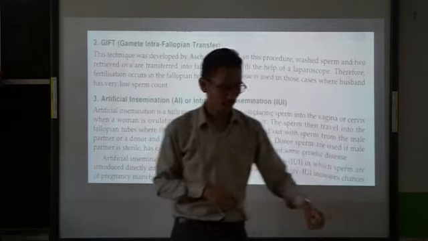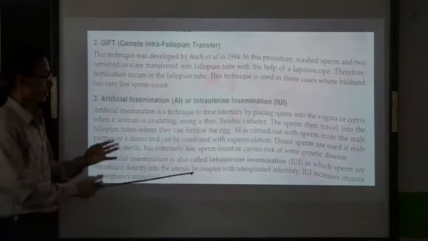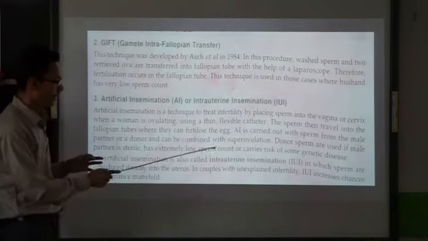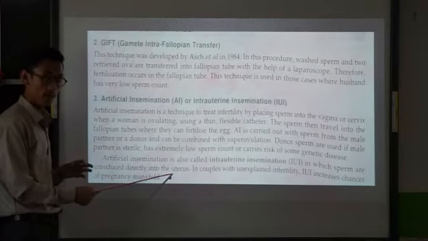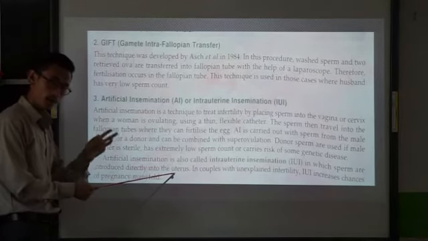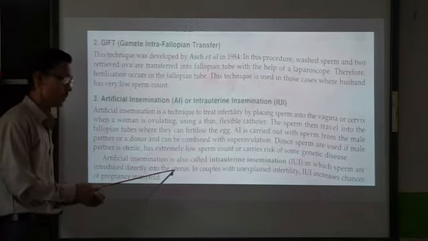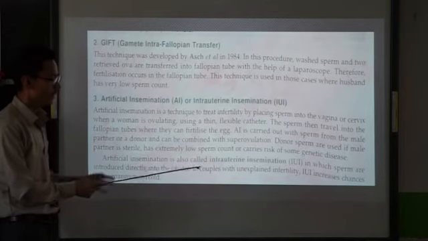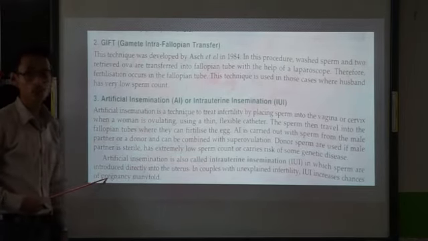Now what is IUI? Artificial insemination is also called intrauterine insemination, IUI, in which sperms are introduced directly into the uterus. That means the collected sperm or the semen can also be introduced directly into the uterus. In couples with unexplained infertility, IUI increases the chances of pregnancy.